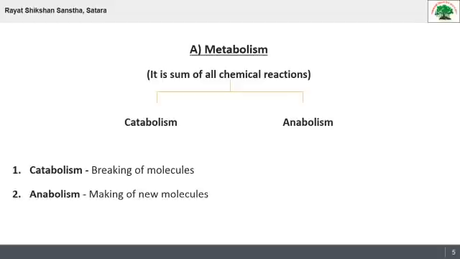So catabolism, simply we can say, is a destructive process, by breaking of molecules, and anabolism is a constructive process, by making of new molecules. For example, photosynthesis. In photosynthesis, glucose is produced, that is anabolism. And in respiration, that glucose molecule is broken down, so that is catabolism.